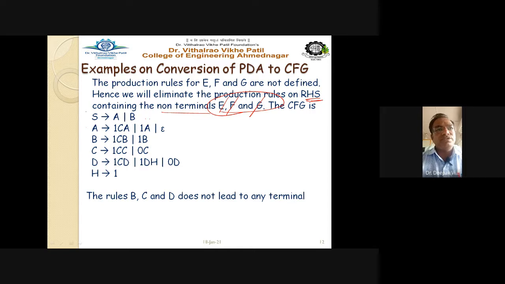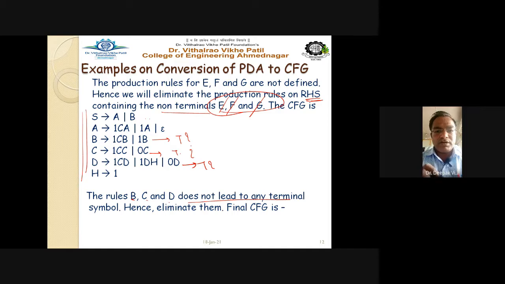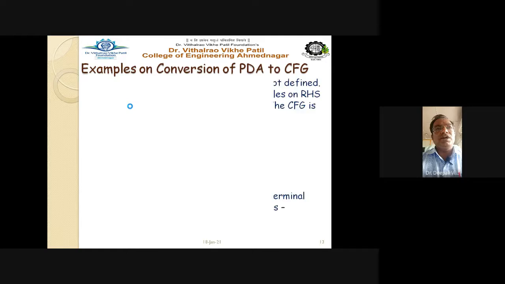Now if you observe this grammar, it can be further reduced, as the rules B, C, D do not lead to any terminal. B does not have any terminal, C does not have any terminal, and D also does not have any terminal. That's why they should also be removed. Hence the final context free grammar becomes S gives A, since B is now removed, and A gives 1A because C is now removed, and epsilon. This is the only grammar remaining.